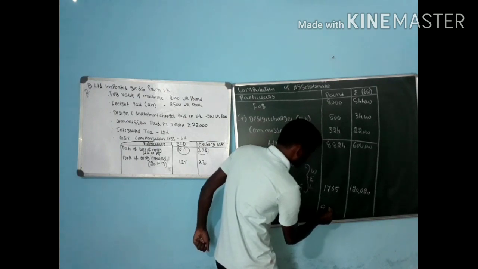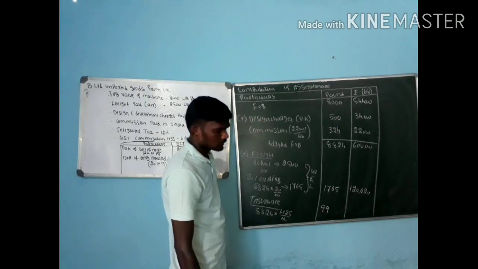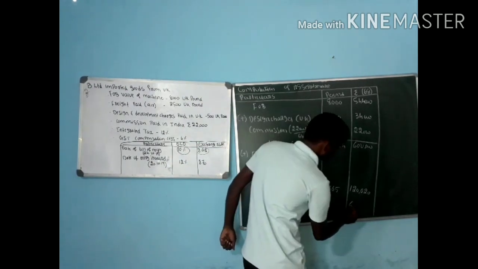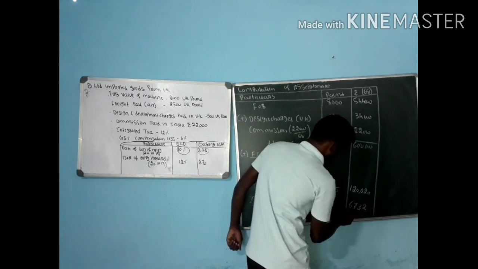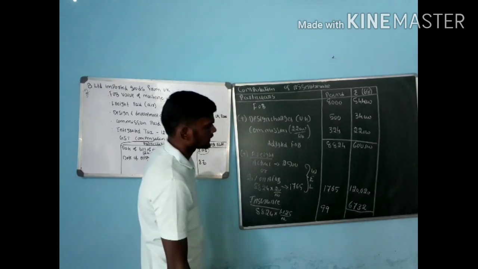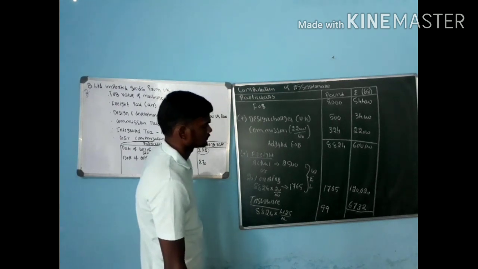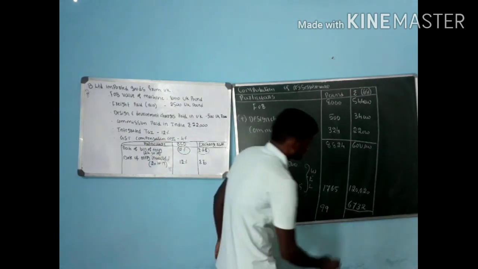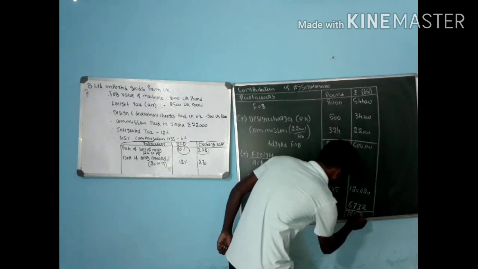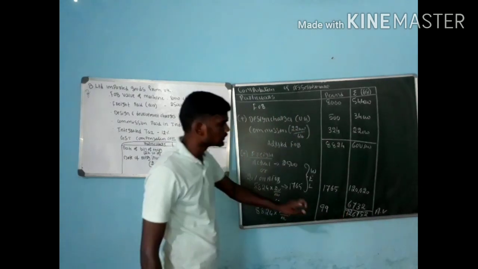When it comes to insurance, 8,824 into 1.125% is 99.27. So take it as 99. 99 into 68 is 6,732. Add up the values: 6 lakh plus 1,20,020 plus 6,732 is 7,26,752. Take this as your assessable value in rupees.